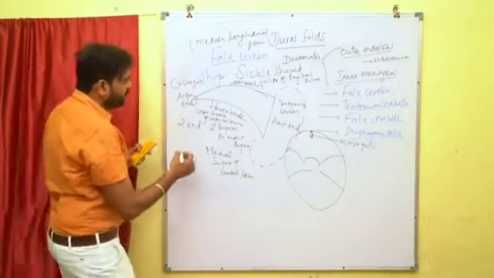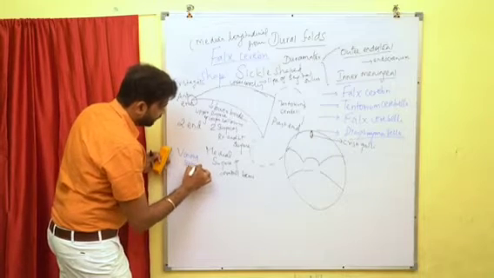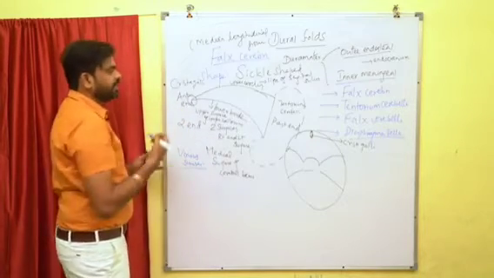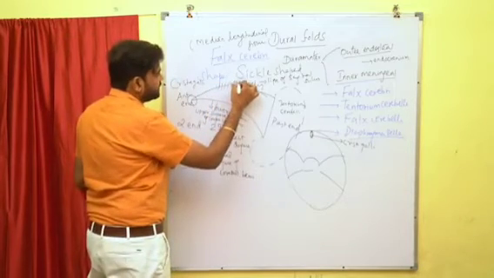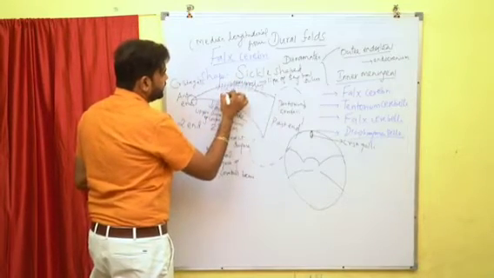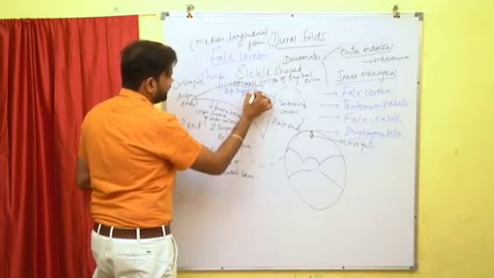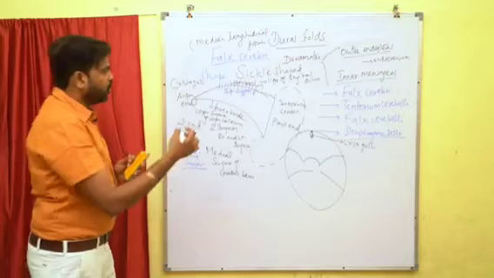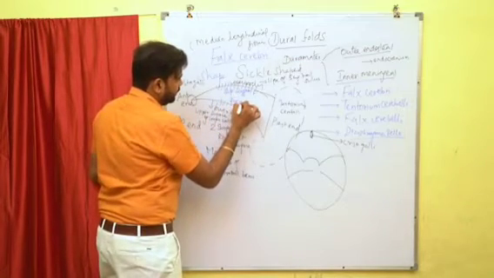What are the venous sinuses related to the falx cerebri? Along the upper border, we can see the superior sagittal sinus. Along the lower border, we can see the inferior sagittal sinus.